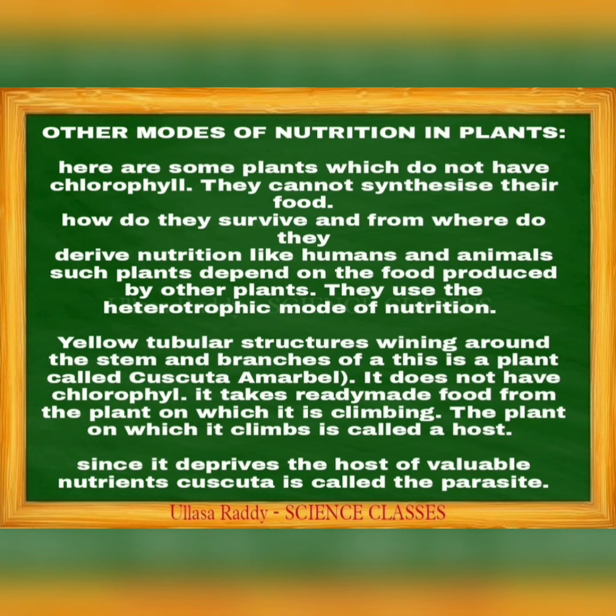The plant on which it climbs is called the host. Since it deprives the host of valuable nutrients, Cuscuta is called a parasite. Host means it depends directly on the plants. These are the other modes of nutrition in plants, the host and parasites.